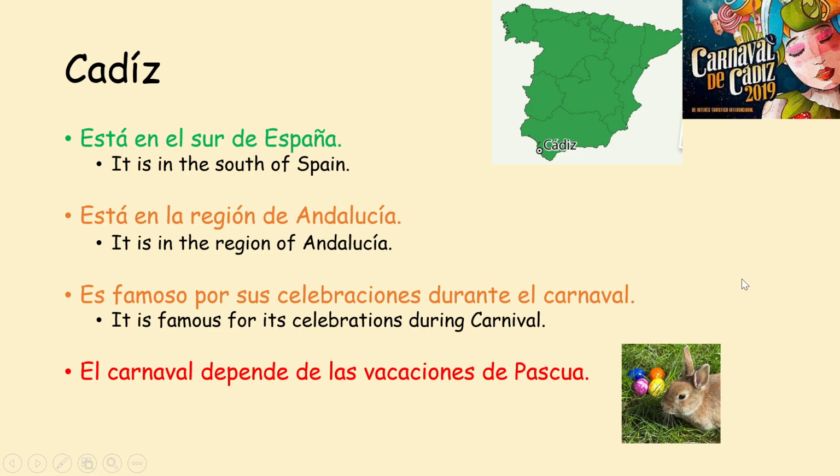And the red sentence, you had a bit of a clue here with this photo, the Easter bunny, because the carnival depends on the Easter holidays, because it is the period of time just before Lent, so when you might decide to give up some chocolate or biscuits, whatever it happens to be, there's a chunk of time just before that, and that is where Spain celebrates their carnival. They're a very traditional society. They are Catholic, so they do look to celebrate the Christian holidays.